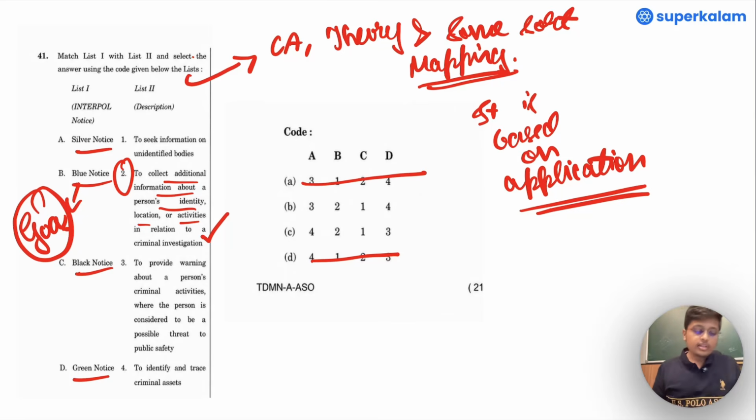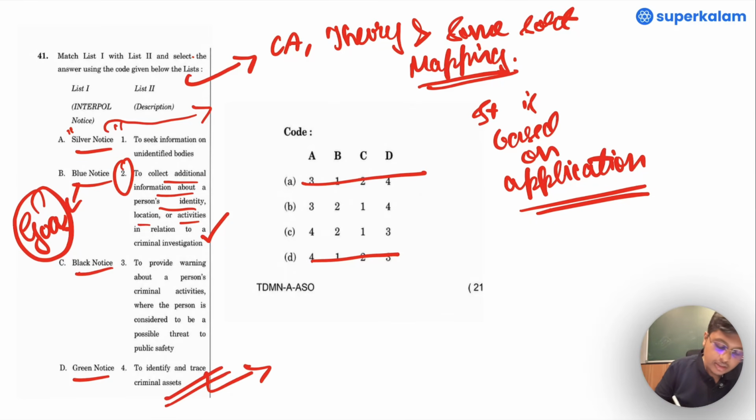Now, the silver notice was also in the current affairs. It was related to certain crypto cases as such. And it is very closely related to identify and trace criminal assets. As I mentioned, it was related to crypto cases. So A correlates to 4.